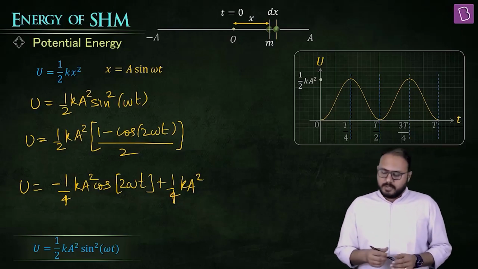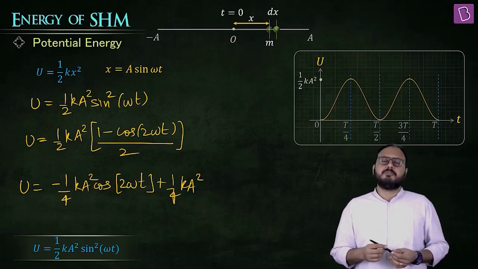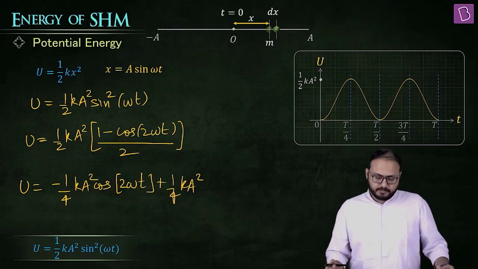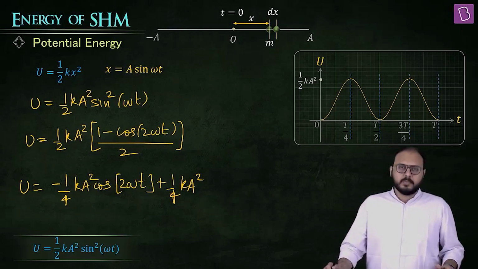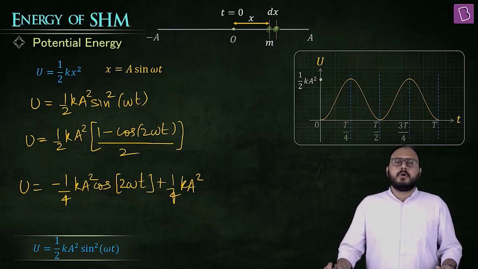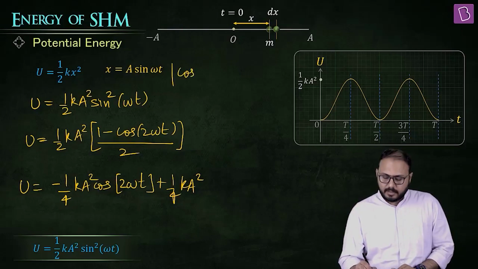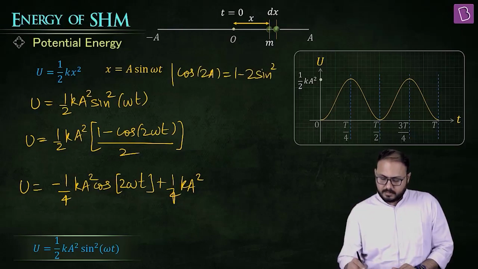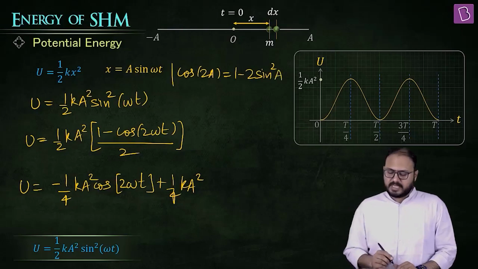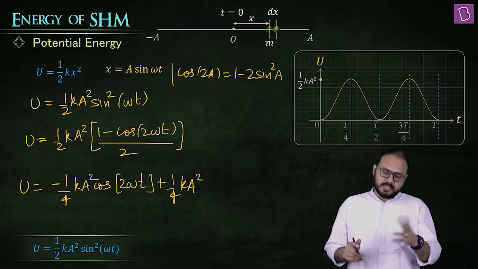This is your homework. Try to tally the graph. Sir, which formula did you use? Arey baba, cos 2a. Cos 2a is 1 minus 2 sine square a. So what is sine a? Acha, you try to convert the sine into this.